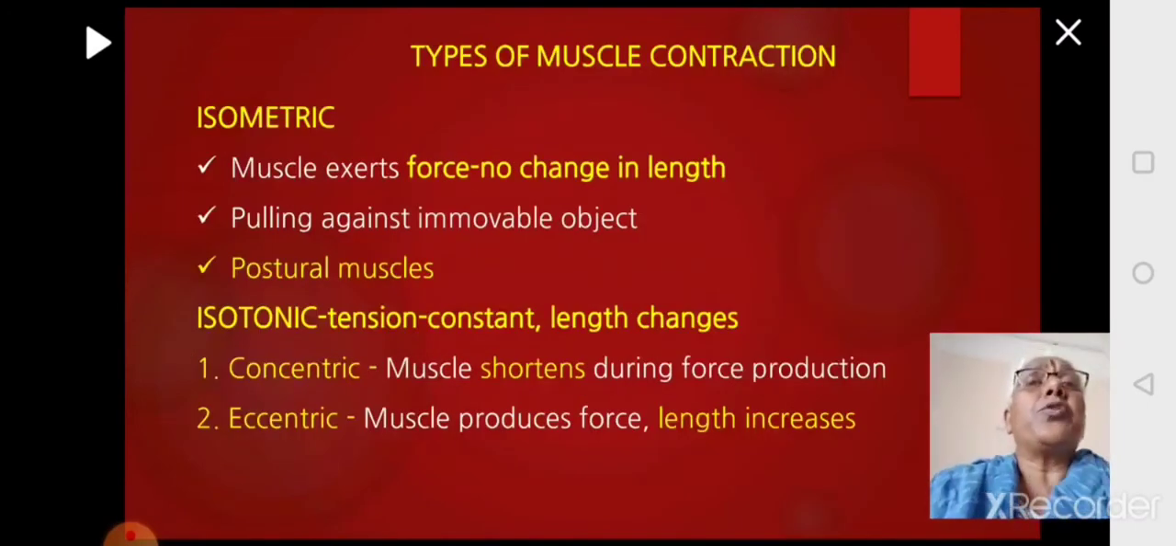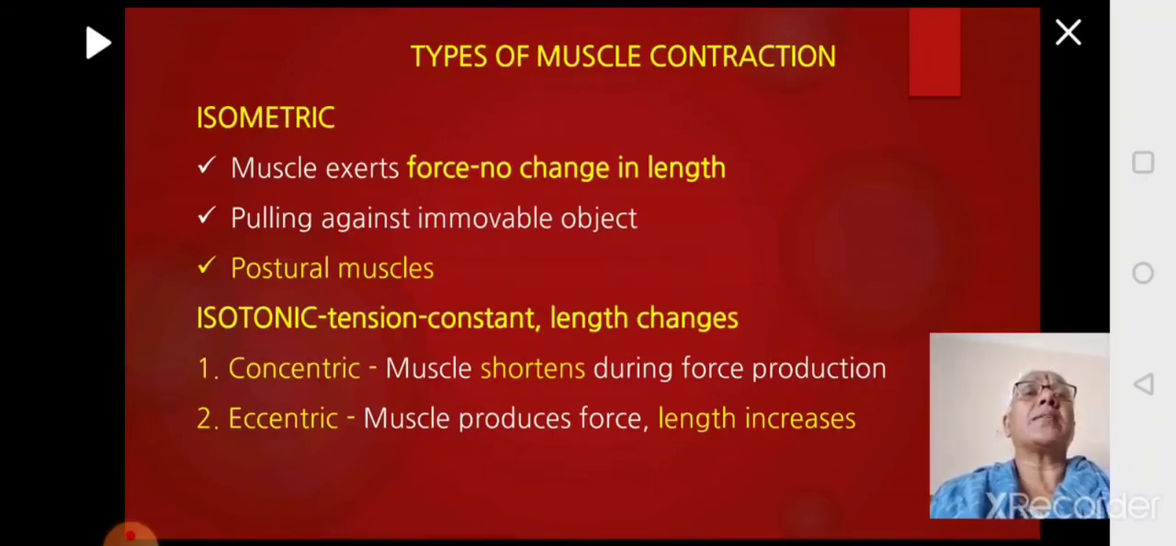So there are two basic types of muscle contraction: isometric and isotonic. In isometric, force is generated by the muscle, but there is no change in the length. Like what we see in the second picture in the previous slide, no movement but only force is generated. Such a type of contraction, where force is generated but there is no change in the length of the muscle, is called isometric contraction.